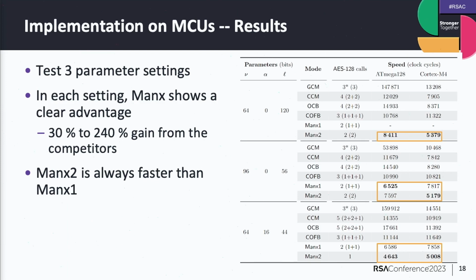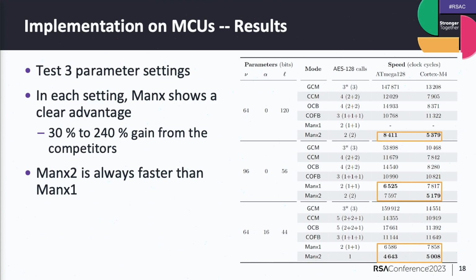So the results are here. We selected several parameter cases; for example, the first row shows a 64-bit nonce, 0 associated data, and 120 bits message length. The second one and the third one you can find here. As you can see, Manx clearly shows the performance advantage over any of the existing modes, just because we only need 2 block cipher calls, while the others need at least 3 block cipher calls. So it's quite simple.